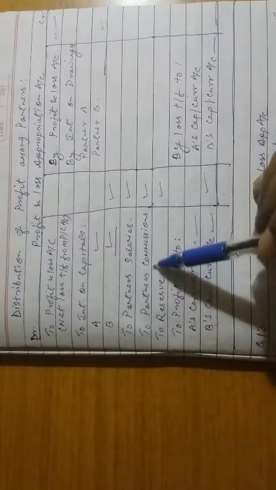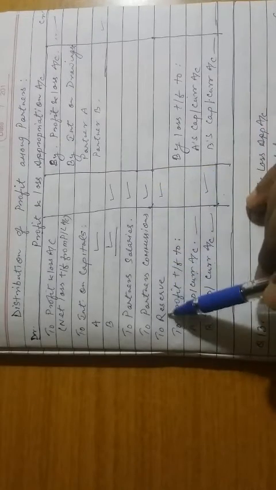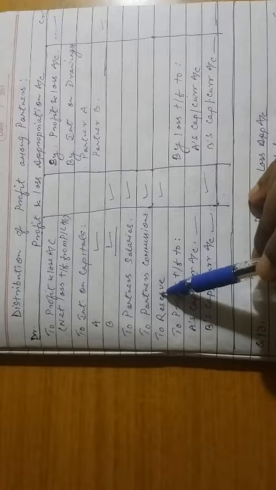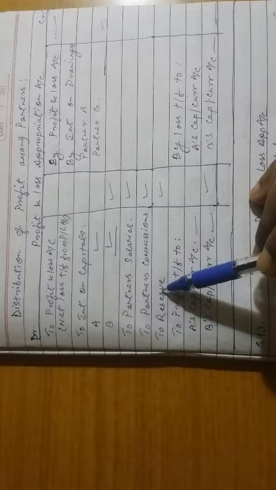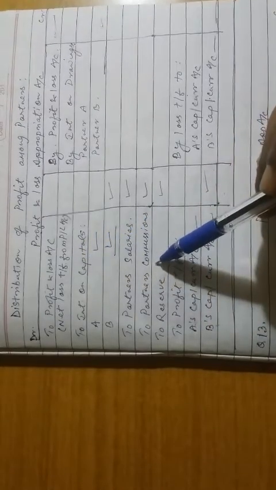Salaries or commissions to the partners are debited to profit and loss appropriation account. Then transfer to reserve, so it can be general reserve or any other reserve. Transfer to reserve is also an appropriation of profit because it is done only when there is profit. So these are the appropriations which reduce the divisible profit.